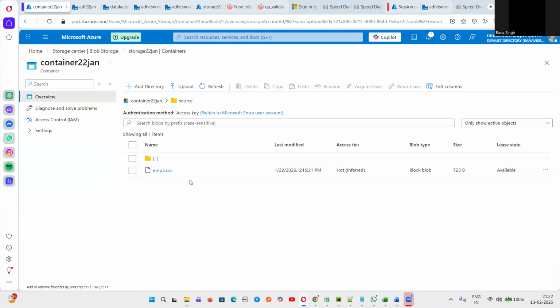So that is today's agenda, to understand what data engineers are doing and how they are creating the ADFs and pipelines, and how they are running the triggers, and how they are loading the data from source to target from different services. So that is what we are going to understand.